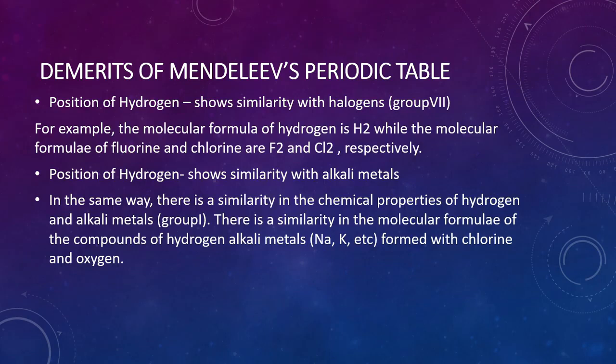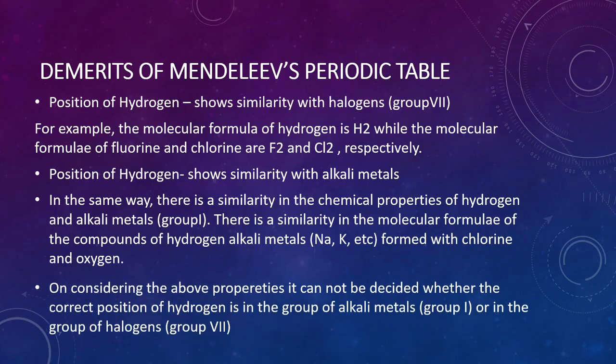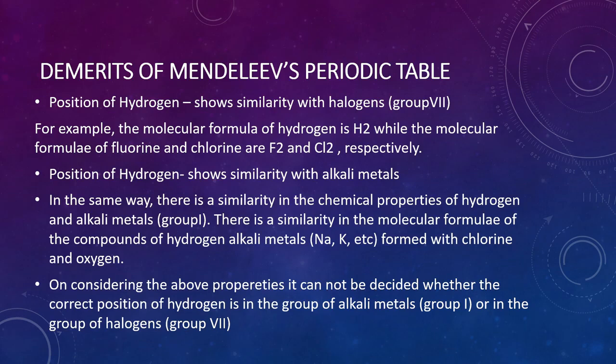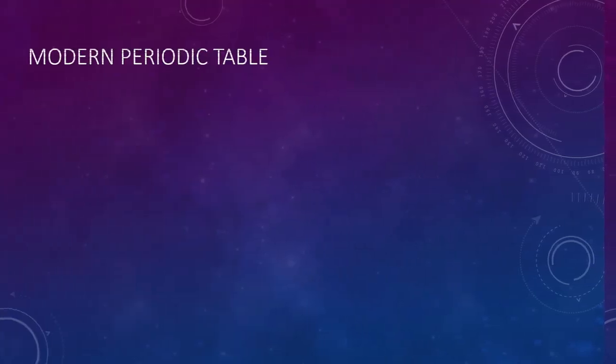In the same way, there is a similarity in the chemical properties of hydrogen and the alkali metals, which are placed in group 1. There is a similarity in the molecular formulas of the compounds of hydrogen and of alkali metals like sodium, potassium, etc., formed with chlorine and oxygen. On considering these properties, it cannot be decided whether the correct position of hydrogen is in the group of alkali metals, that is group 1, or in the group of halogens.